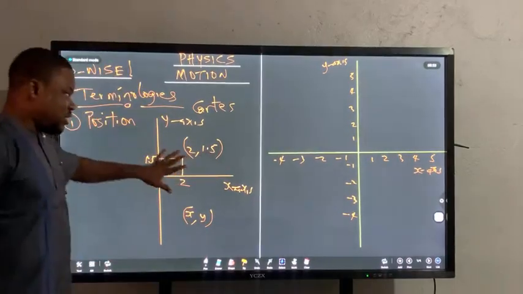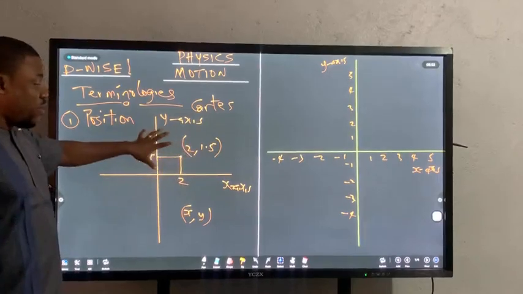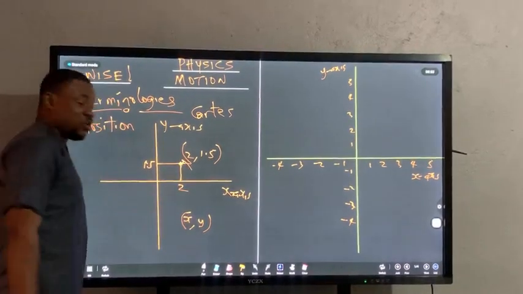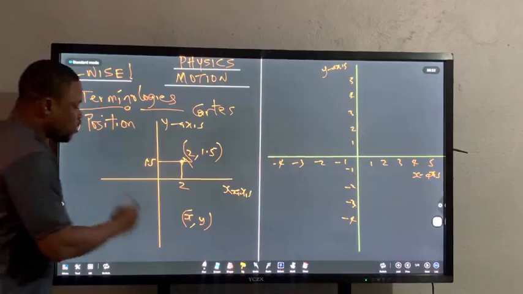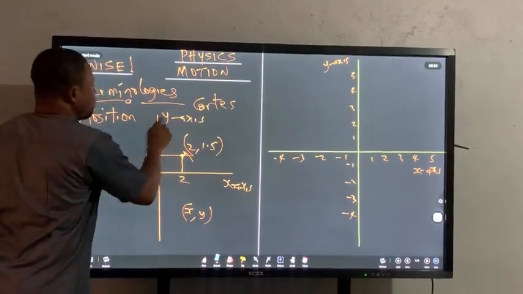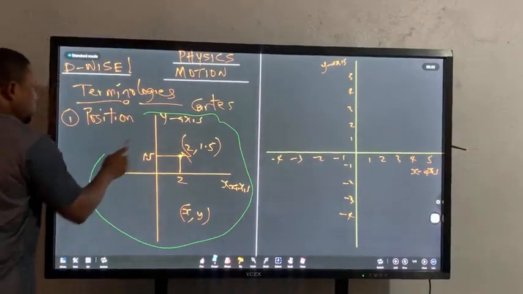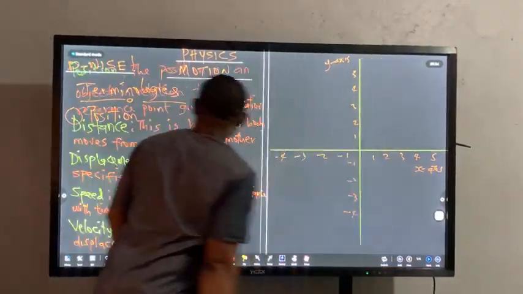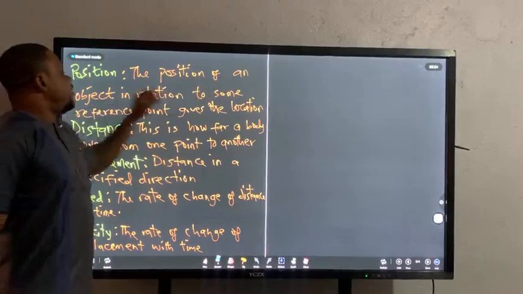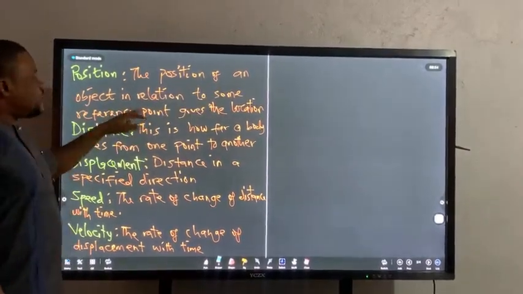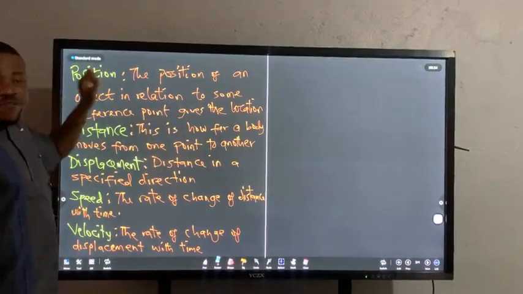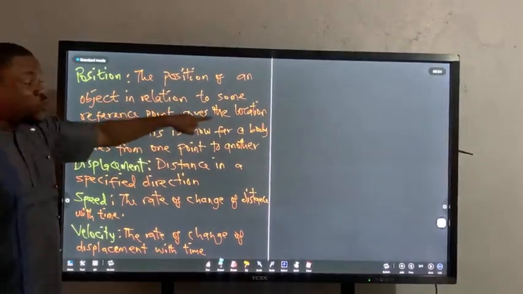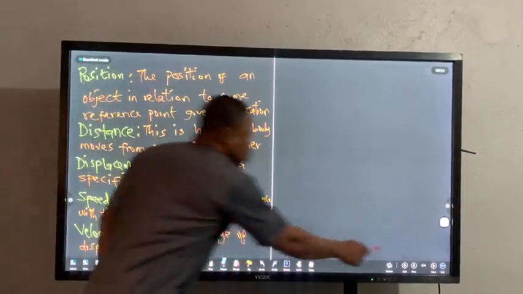So somebody that understands how to find the position on the graph can easily know that this is the point I'm talking about. This is the point A that I'm talking about. So what is position, in other words? The position of an object in relation to some reference point gives the location of that object. That is position. So I've explained that.